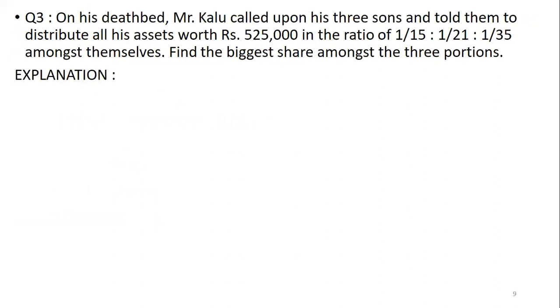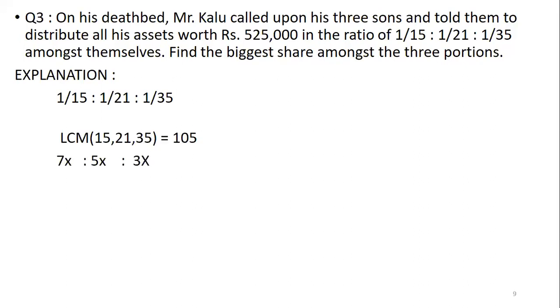Now third question. On his deathbed, Mr. Kalu called upon his 3 sons and told them to distribute all his assets worth 5,25,000 in the ratio of 1/15, 1/21, 1/35 among themselves. Find the biggest share among the 3 portions. So now the ratio is given in the form of fractions. So we will better find out the LCM of the denominators 15, 21 and 35. It's 105. Now multiply that ratio with 105.